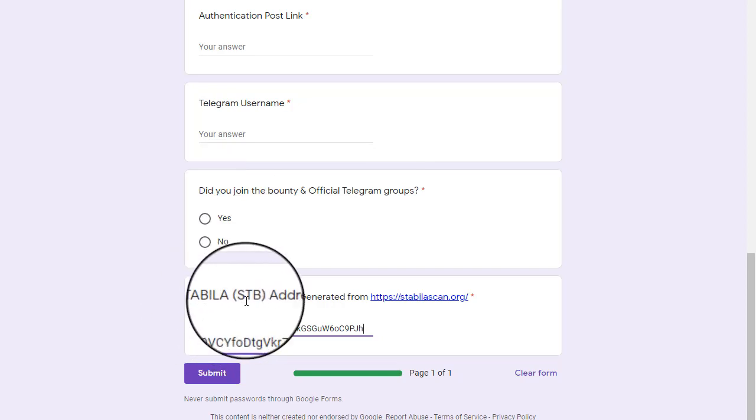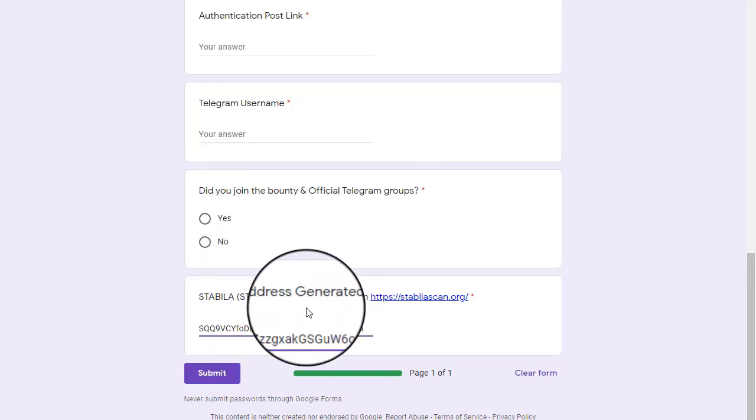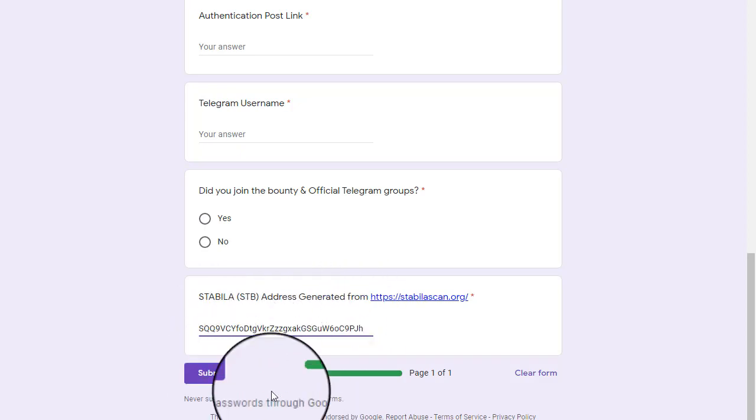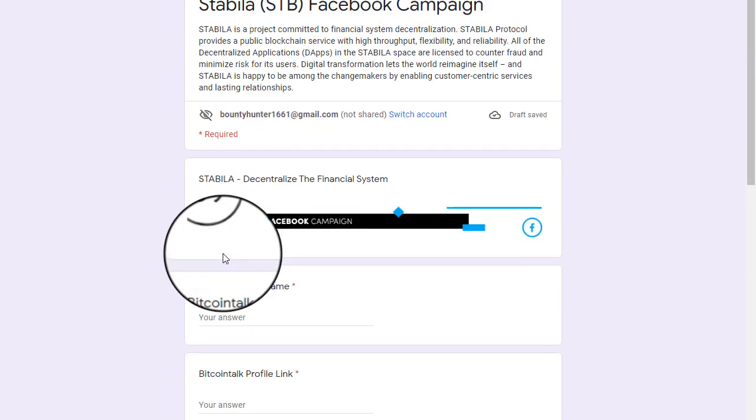After that, you have to put your STB wallet address which you have generated on their website. After that, you click on this submit button. Your data will be submitted on their separate sheet. They will check it, and step by step you will be approved after that.